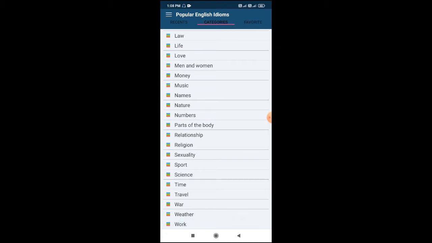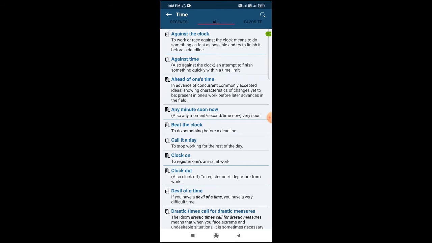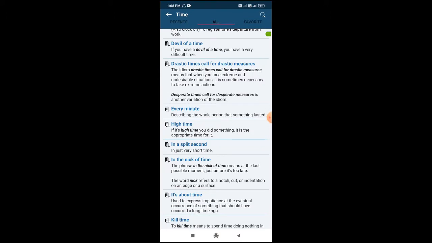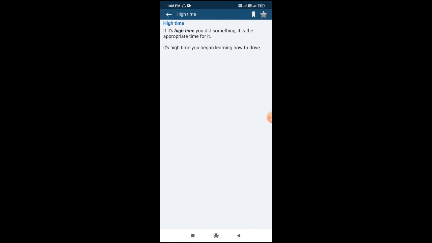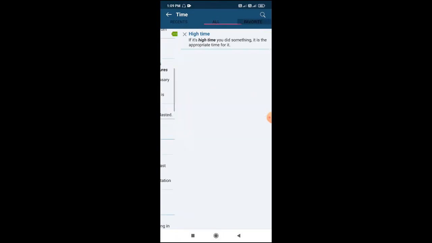If I have to see something related to time, then a list of idioms will come that is in this particular category called time. If I click on this high time, the meaning is given and how we can use it in a sentence. An example is also given. If I want to save it, I just need to click on this star option. And if I come to this favorite section, I can see whatever I have saved, those things will appear here. If I want to remove it, I just need to click on this cross option.